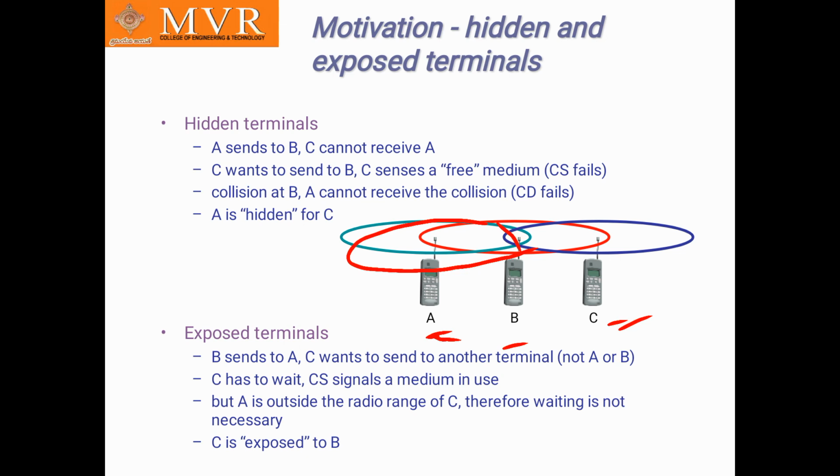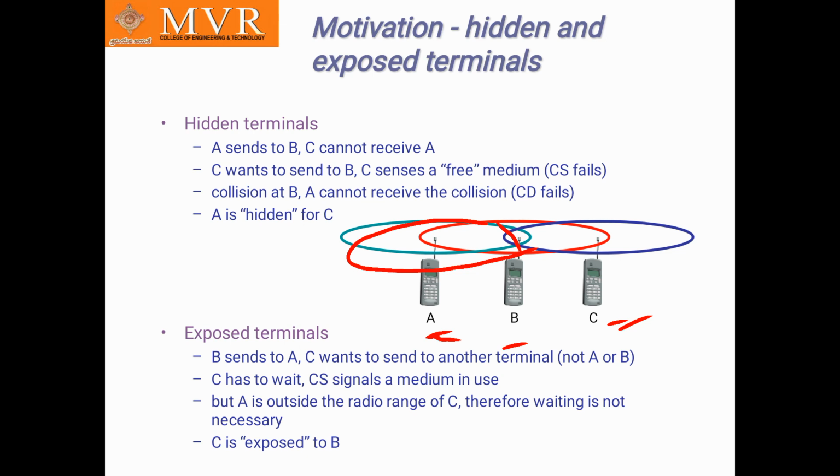And exposed terminals. In this exposed terminals case, B sends to A, the green circle is B, sends to A. C wants to send to another terminal, not A or B. C, the violet circle, wants to send to the right side, but not to A or B. Okay, C has to wait because the CS signal, which is nothing but carrier sense, shows the medium is used.